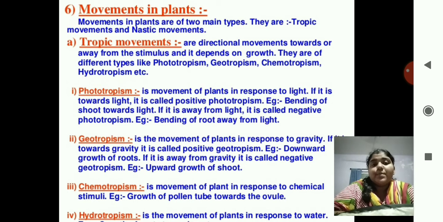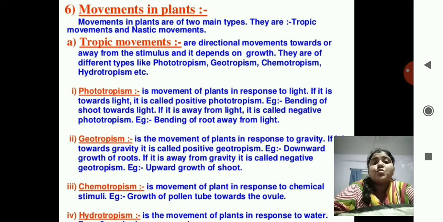Then the geotropism. Geotropism is movement of plants in response to gravity. Do you see the roots growing upwards, up from the ground? No. Always roots grow under the ground. This is known as geotropism. Geo means earth. So the growth is towards gravity, the gravitational force. That is the downward growth of roots. If it is away from the gravity, it is called negative geotropism.